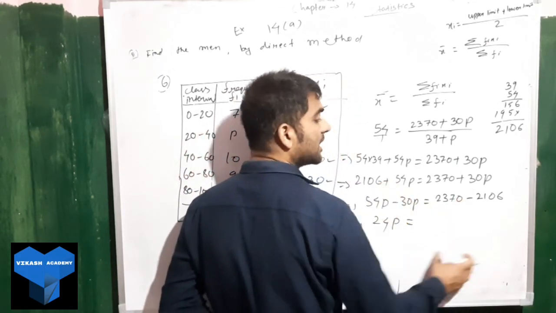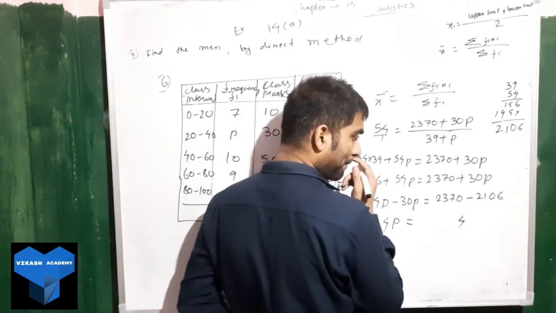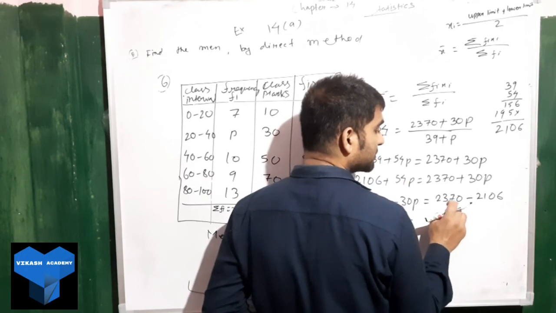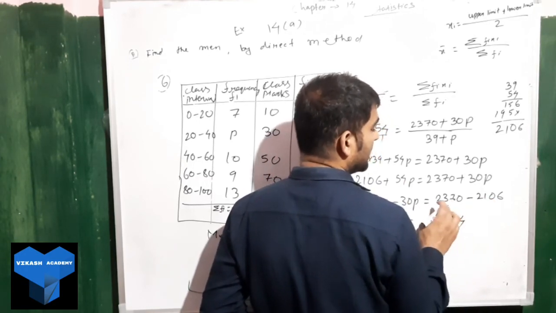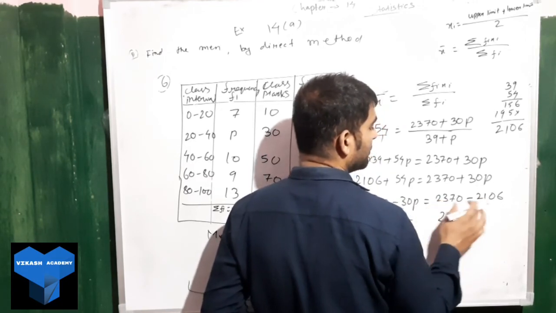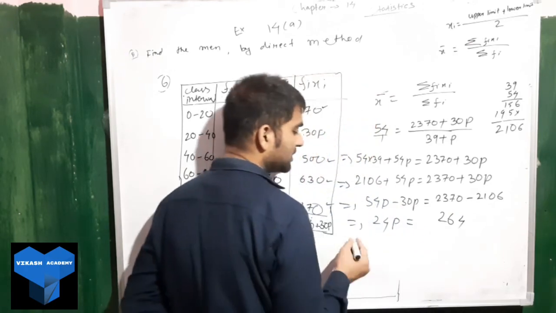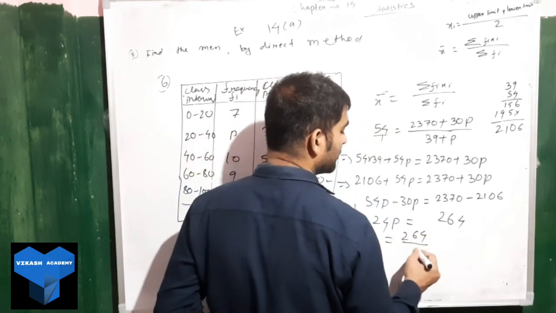This one we have taken to the other side, so it will become minus. So 10 minus 6, we got here 4. Next, 6 minus 0 will be 6. Here 3 minus 1 will be 2. Then 2 minus 2, 0. So 264. Next, P will be 264 divided by 24.